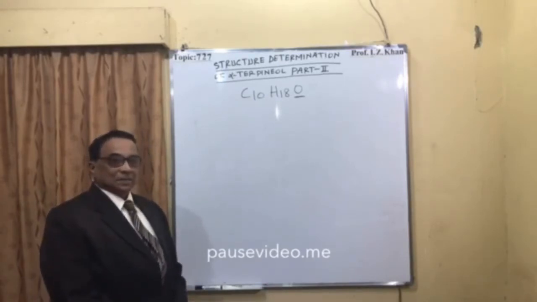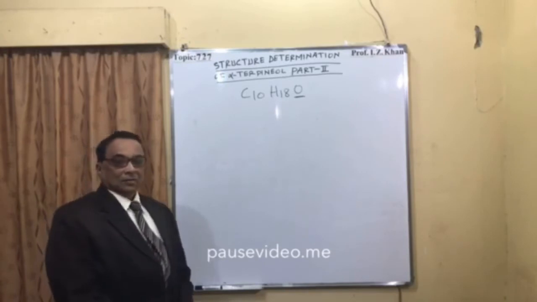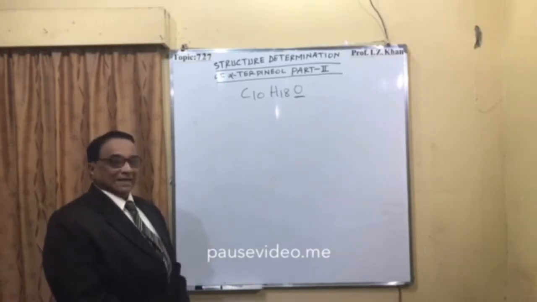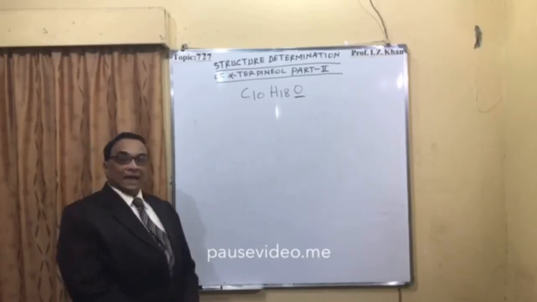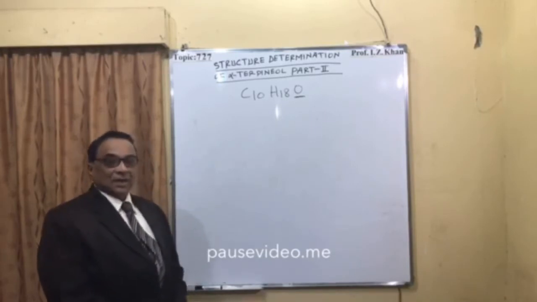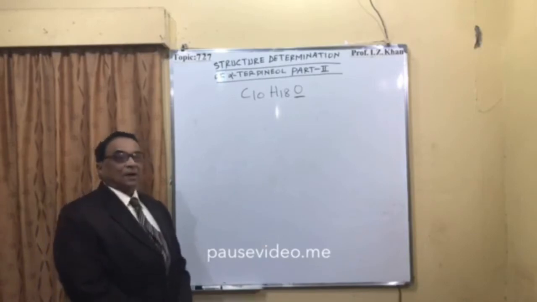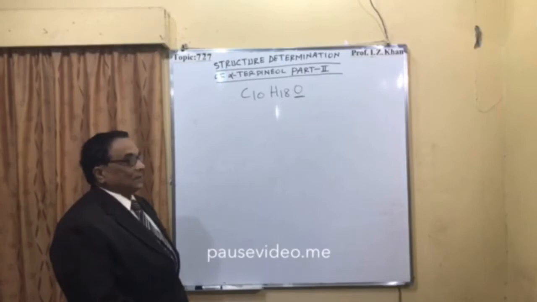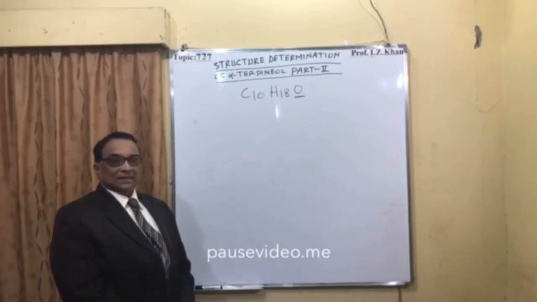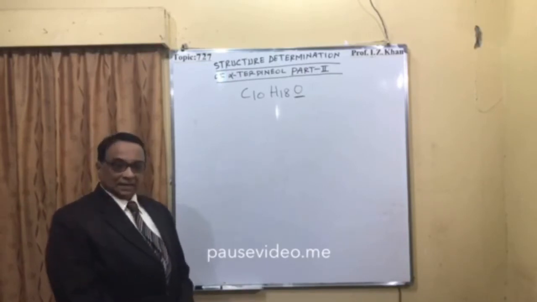So once it is subjected to hydrogenation or bromination, it consumes one molecule to give C10H20O, and that is saturated. It confirms that it contains one double bond. Also when it is treated with concentrated sulfuric acid, it gives the paracymene skeleton.